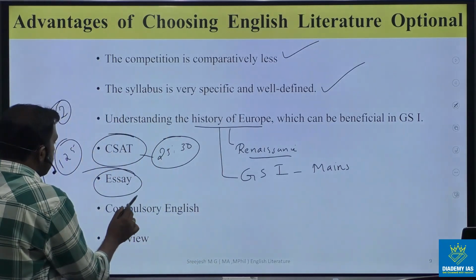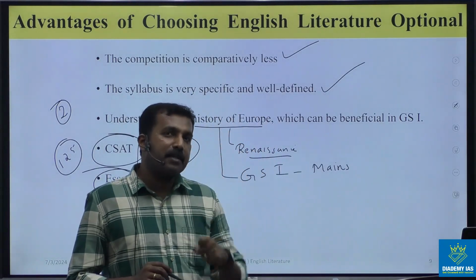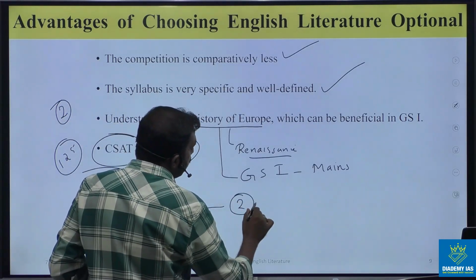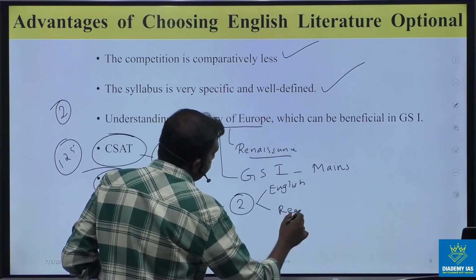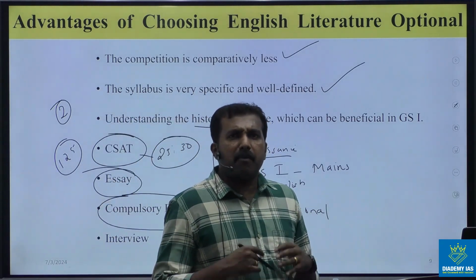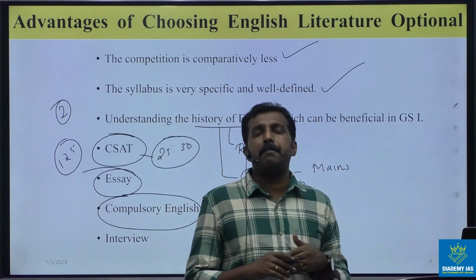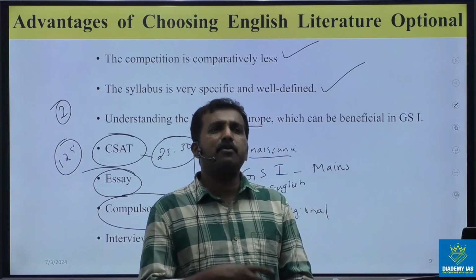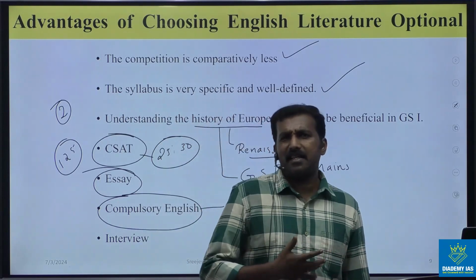And next one, compulsory English. You know, most of the people fail in the mains examination because of the compulsory paper. We have 2 compulsory papers: one is English language and the other is our regional language. Most aspirants start preparation of this compulsory paper just after prelims, and they dedicate maximum 2-3 weeks only, because most of them ignore this area.